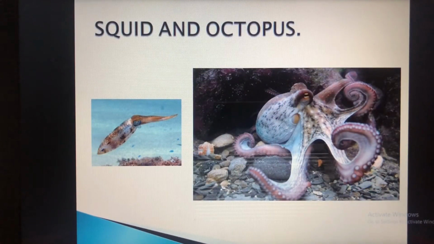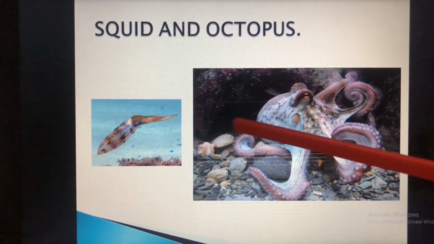So already we have studied how fish is adapted to the water. It has a streamlined body which helps it to move in the water. Then it has gills which help in respiration. Then it has fins which help to move in the water. Now here there is another animal which lives in the water, that is the squid and the octopus.